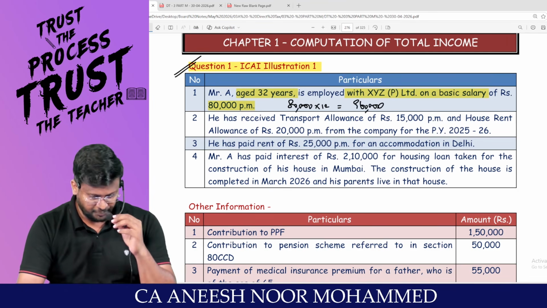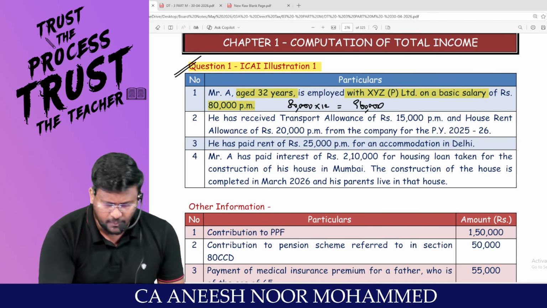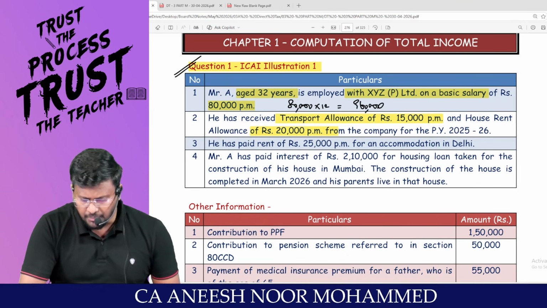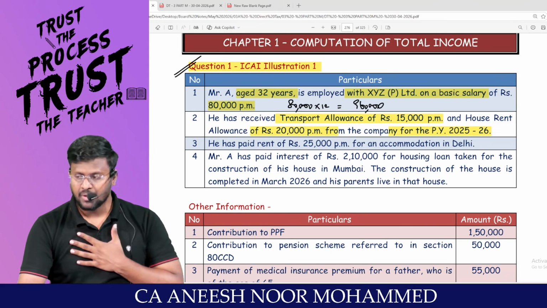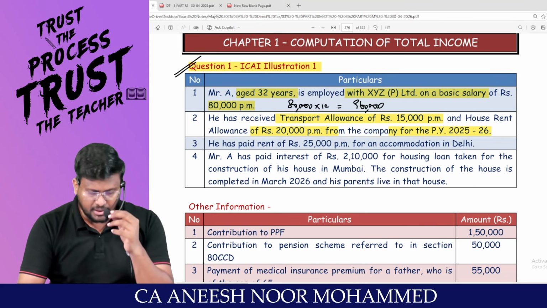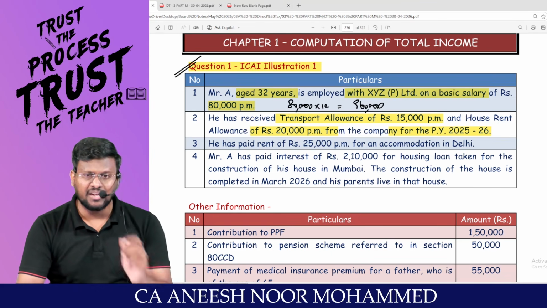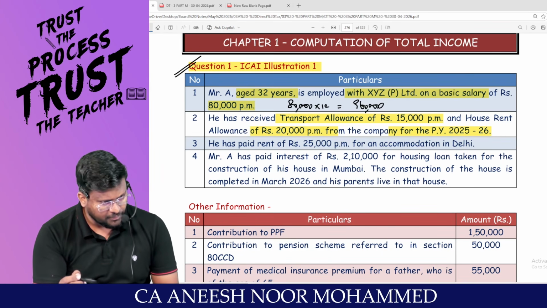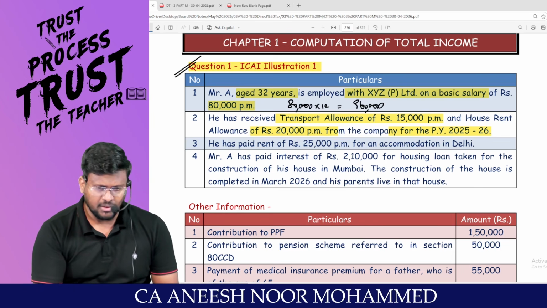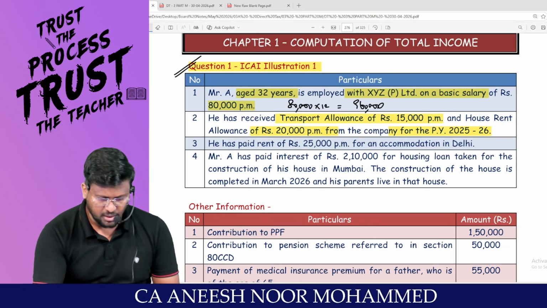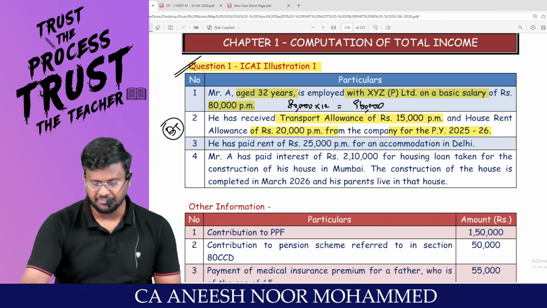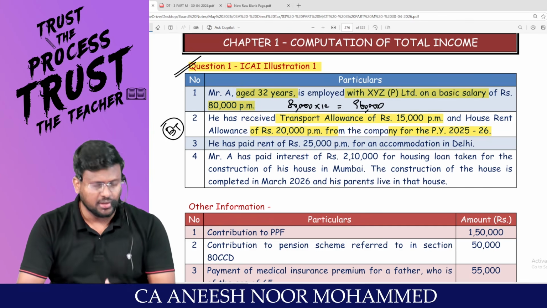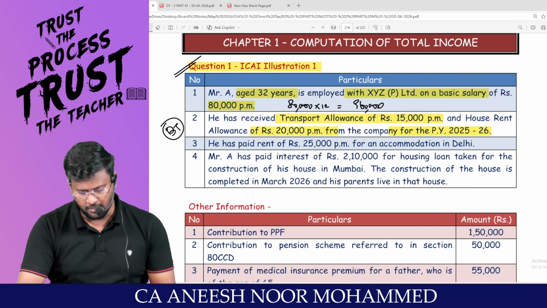He is still working. He has received transport allowance of 15,000 per month and HRA of 20,000 per month from the company for the previous year 25-26. You have to quickly download from your brain that, sir, optional tax regime and default tax regime. Under default tax regime, transport allowance, is it allowed? HRA, is it allowed? No, sir. Both are taxable. Am I right, sir? Under the default tax regime. Whereas under the optional tax regime, you can claim exemption provided it has been spent for official purpose.